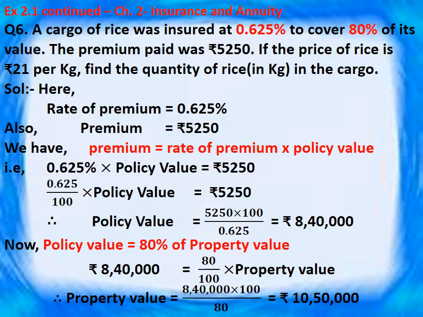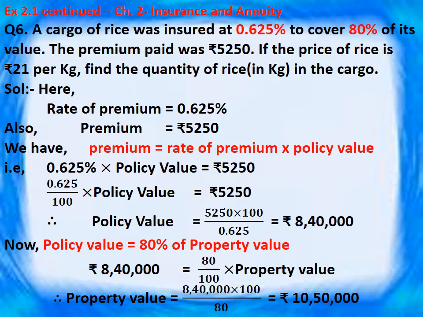Substitute the values: 0.625 upon 100 into policy value is equal to rupees 5,250. So policy value is equal to 5,250 into 100 upon 0.625. So you will get the amount rupees 8,40,000. So we got policy value.